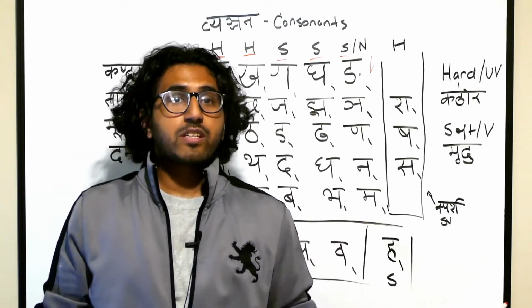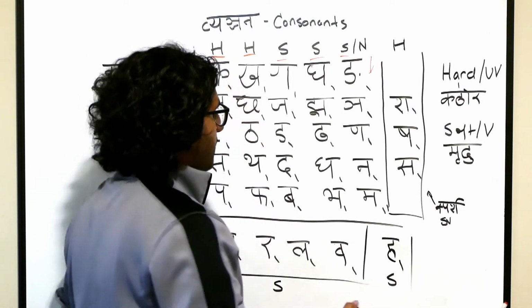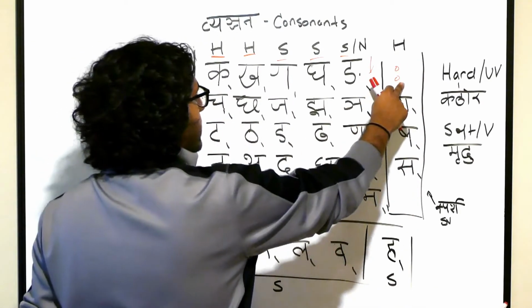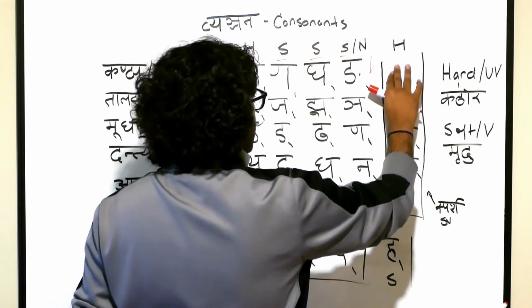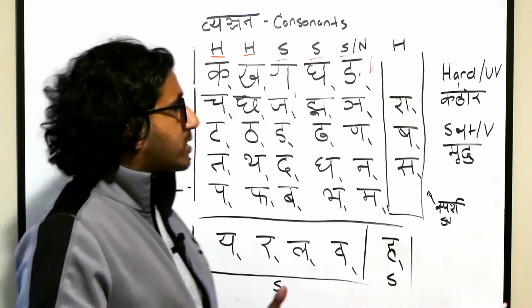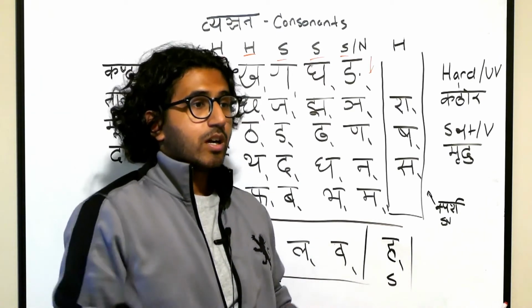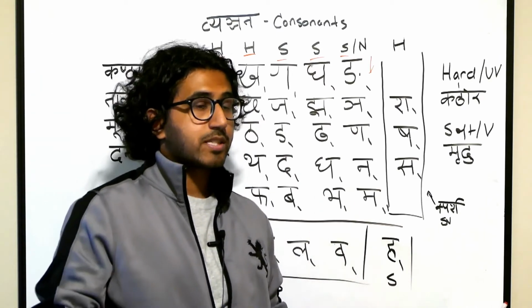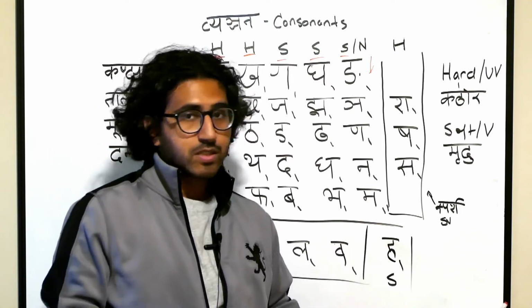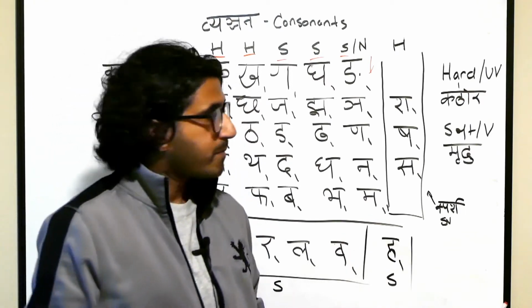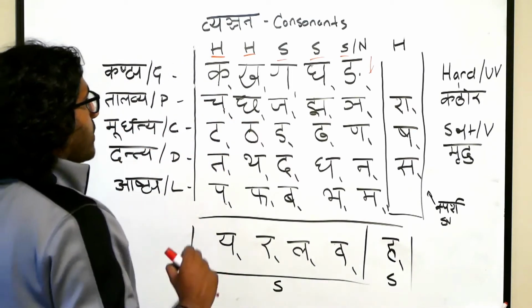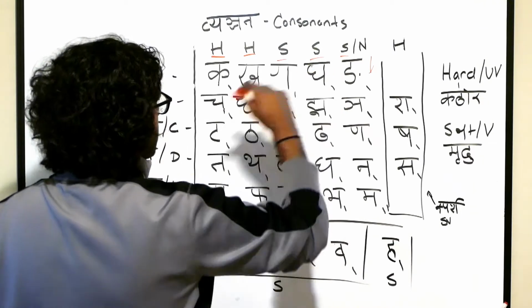So for example, visarga sandhi is a type of sandhi that involves this sort of character that involves a reflection of a noise, like Shivaha, Ramaha, etc. When you follow certain sandhi rules, a plus visarga plus a soft consonant will have a different sort of sandhi compared to a plus visarga plus a hard consonant, etc. So you'll have to memorize this over time. So, remember that: two hard, three soft.